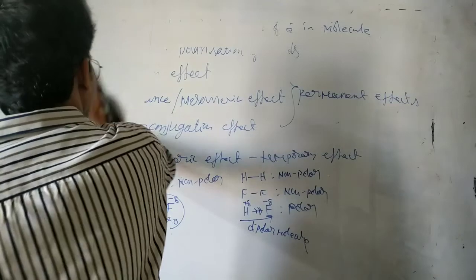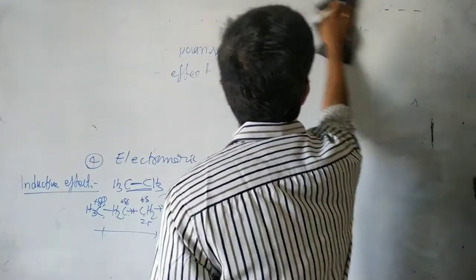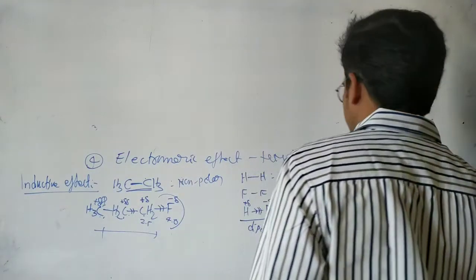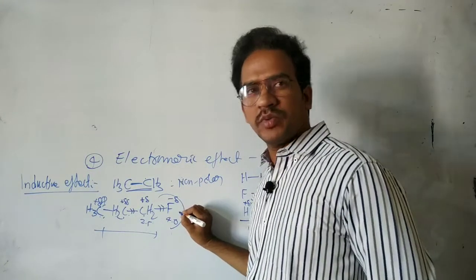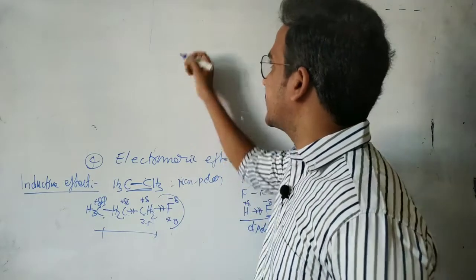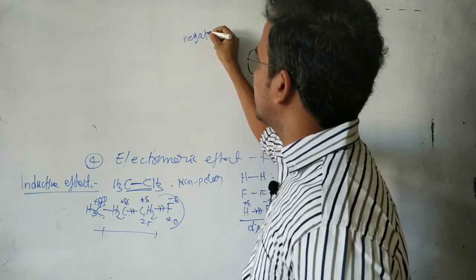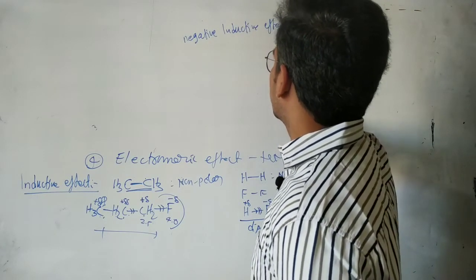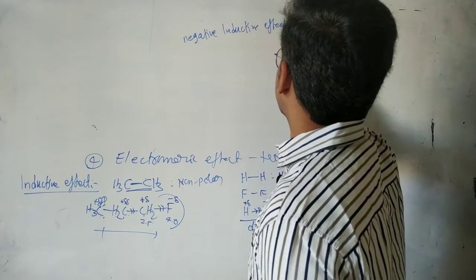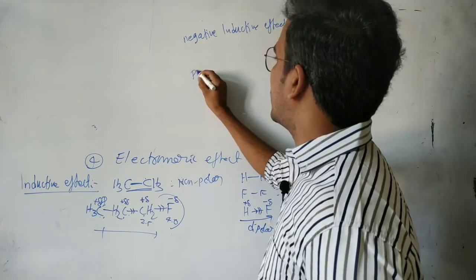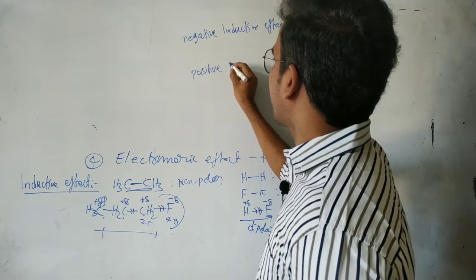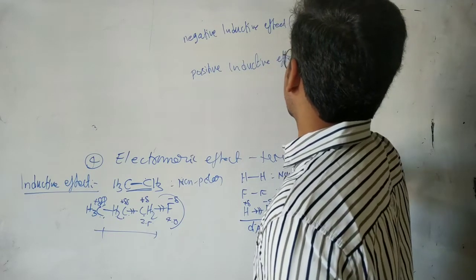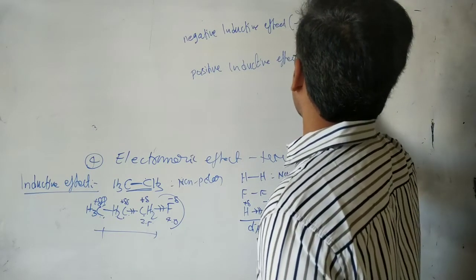The nature of a group to attract electrons is called the negative inductive effect, simply denoted as the minus I effect, and the positive inductive effect is the plus I effect.